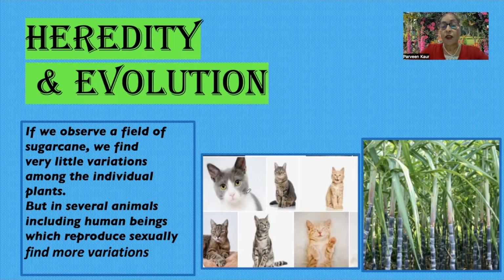In this picture, you can see there are so many cats. They have different colors, different color of eyes, different sizes, and different patches on the body. So in this way, because they are sexually reproducing animals, they have much more variation.